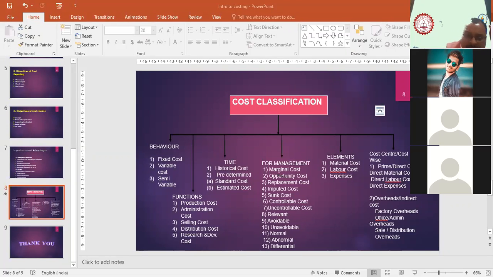Then next one is sunk cost. Bacha, sunk cost is the expense, or we can say a historical cost, which you have already incurred in the past, and today it has no relevance. For example, the machinery which you purchased 5 years back for 10 lakh rupees. Today its price will not be 10 lakh. It will be the WDV price, the depreciated price.